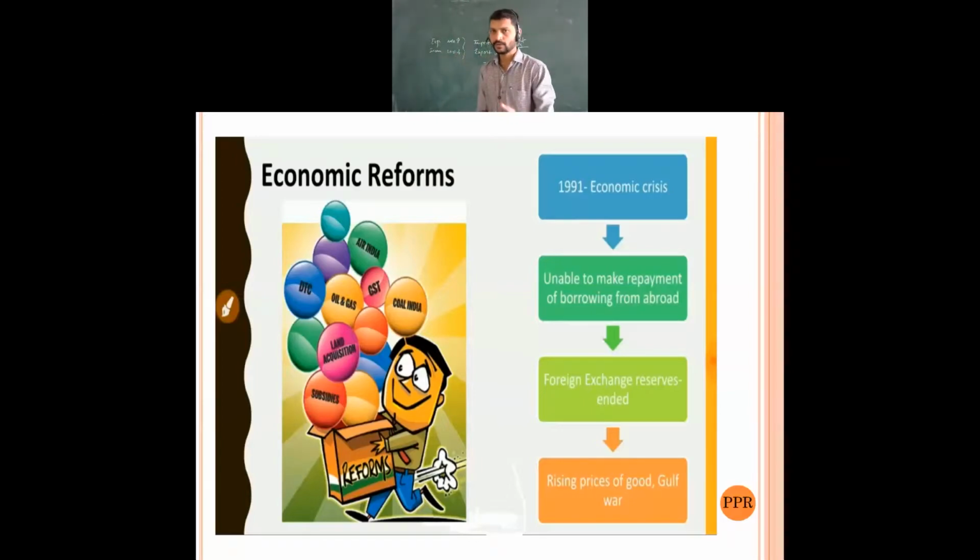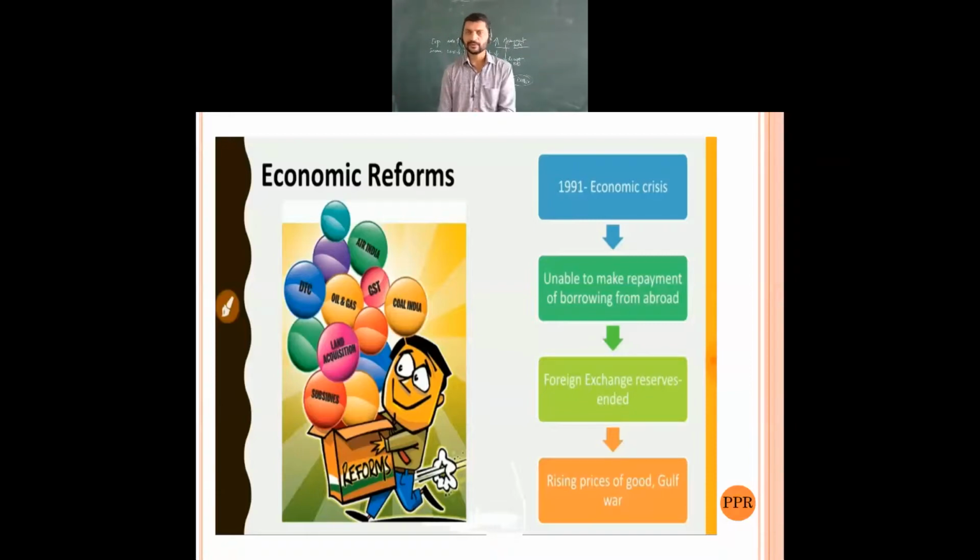Why? Because our unemployment level was more at that time, as usually in the previous chapter we came across. Life expectancy also was less, and unemployment was more. Then one more point, population explosion, means there was a large number of population as well.